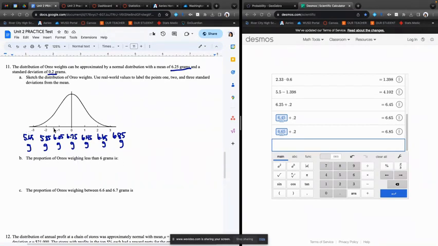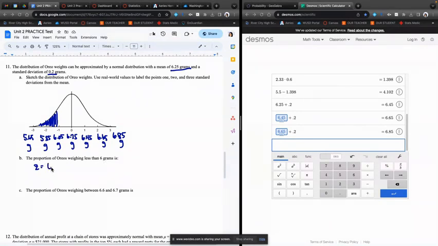So in that case, we're going to place it on our distribution. So less than 6 is going to be around here. And less than is the area to the left. So we're looking for that area there. So now I'm going to find out what my z-score is. This is not a working backwards problem because we're not given a percent. We're trying to find a percent or proportion.